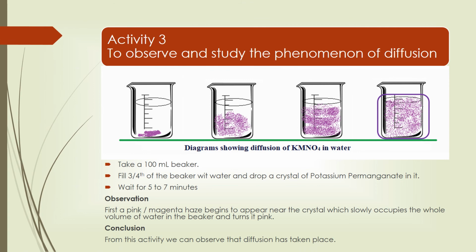Let us observe an activity. In this activity some potassium permanganate crystals were added to a beaker filled with water. After some time, what do we observe? First, a pink, magenta haze begins to appear near the crystal, which slowly occupies the whole volume of water in the beaker and turns it pink. This shows that diffusion has taken place.